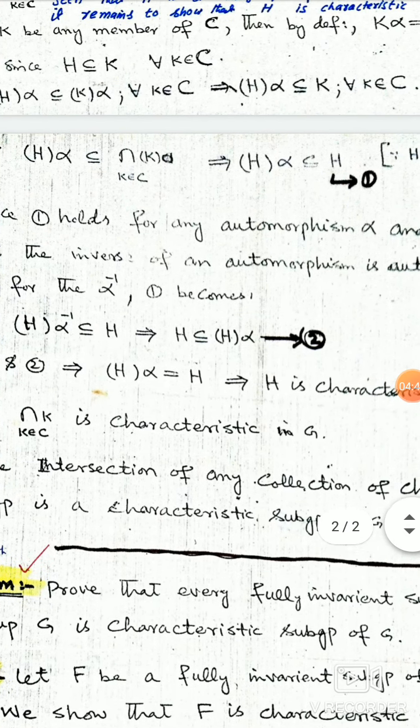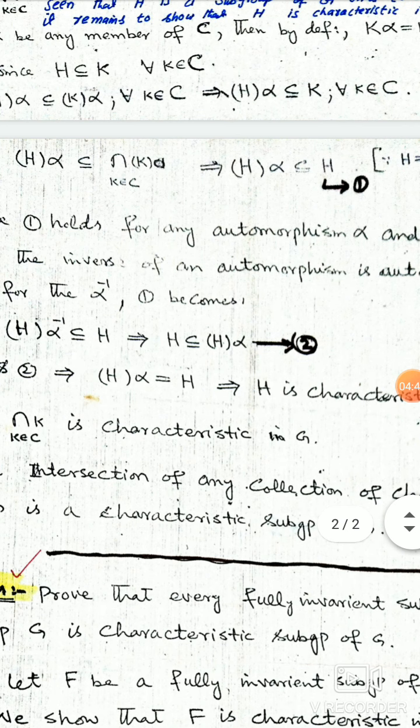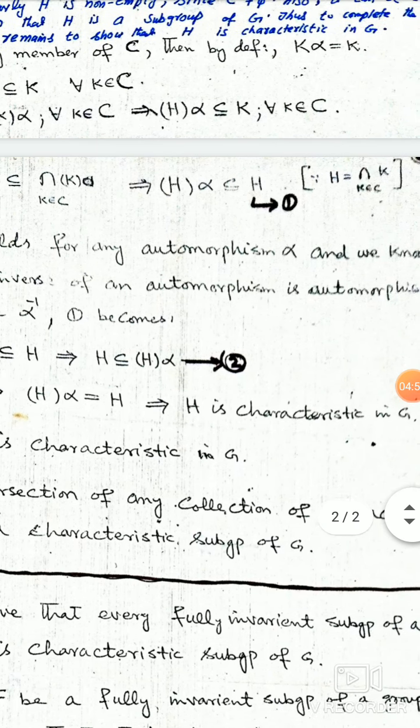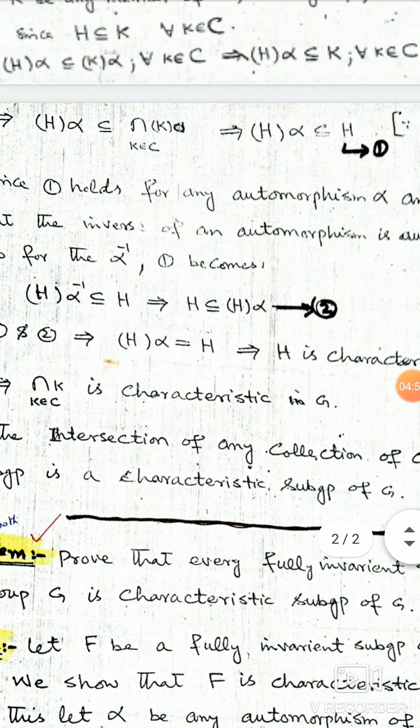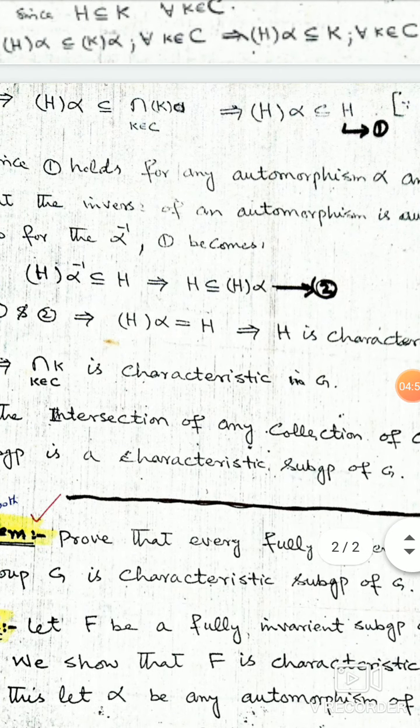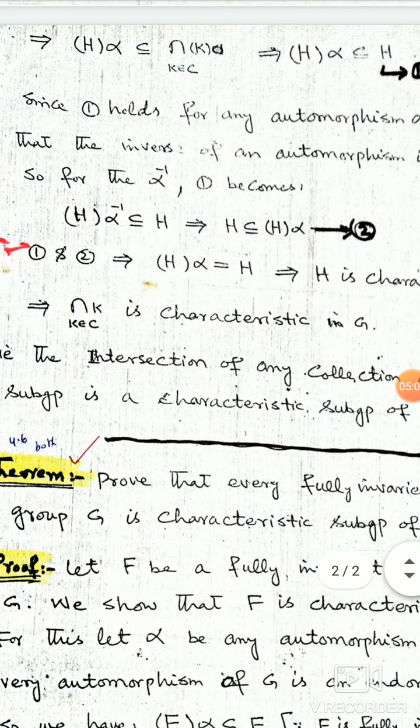This implies that H under alpha is a subset of the intersection of K belonging to C, K, and the intersection of K belonging to C, K is equal to H. That is, this implies that H under alpha is a subset of H. Call this equation number 1.